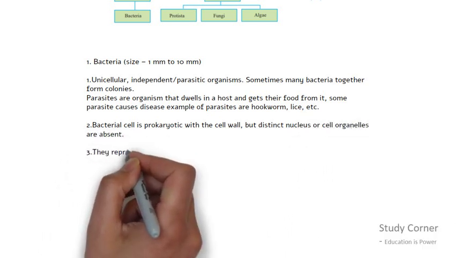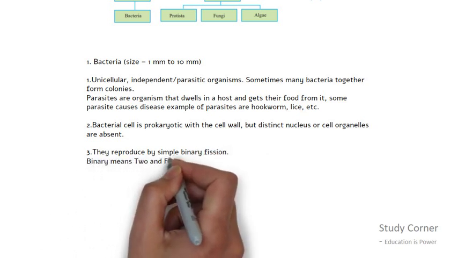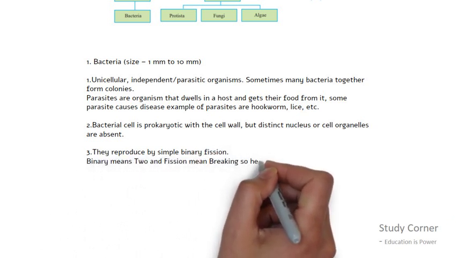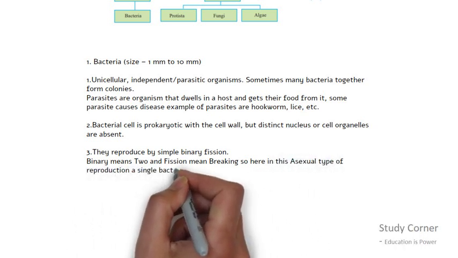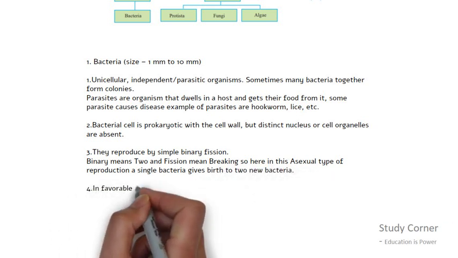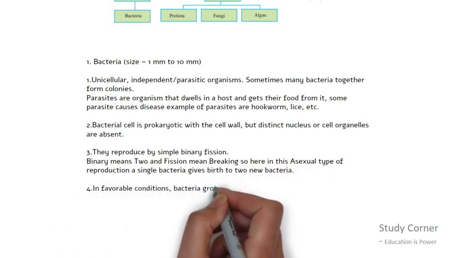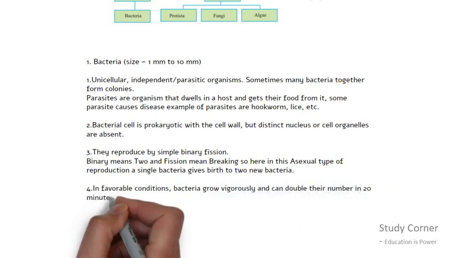A bacterial cell is a prokaryotic cell with a cell wall, but a distinct nucleus or cell organelles are absent. They reproduce by simple binary fission. Here, binary means 2 and fission means breaking. So in this asexual type of reproduction, a single bacterium gives birth to 2 new bacteria. In favorable conditions, bacteria grow vigorously and can double their number in just 20 minutes.